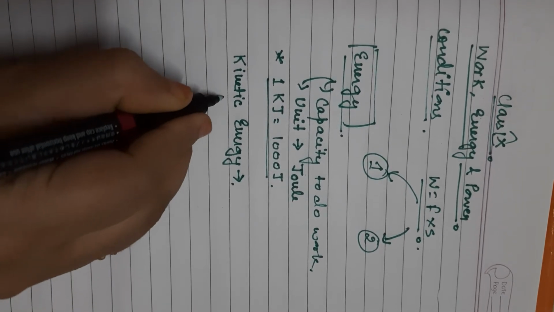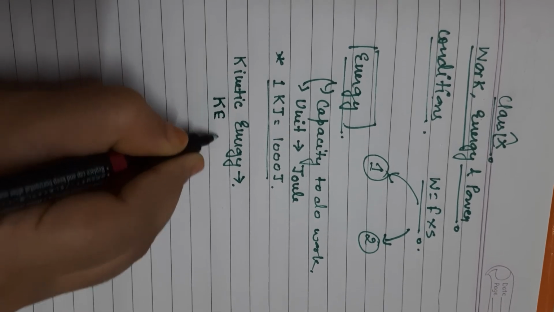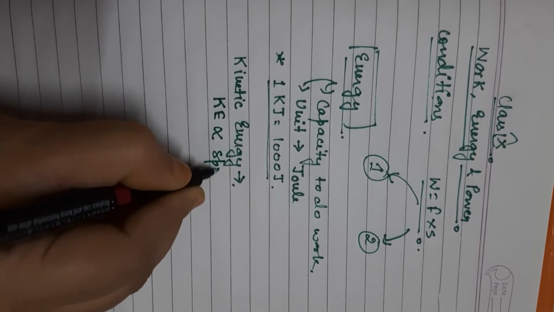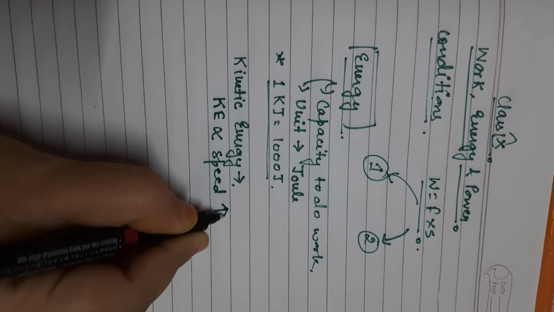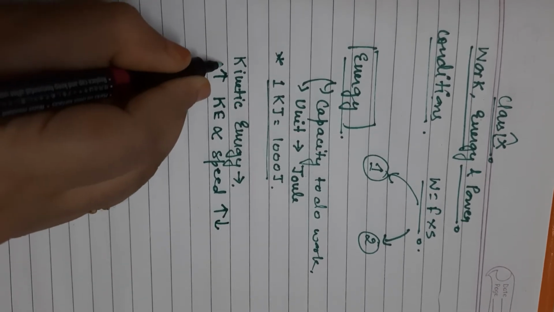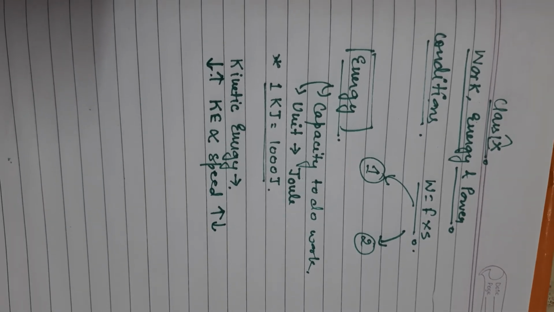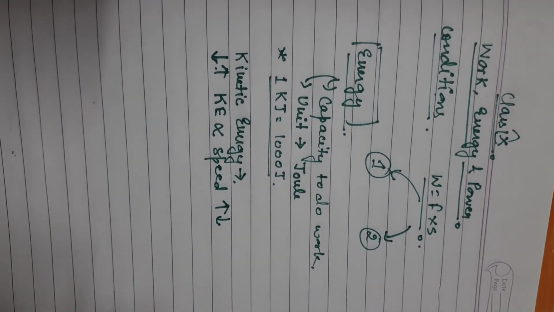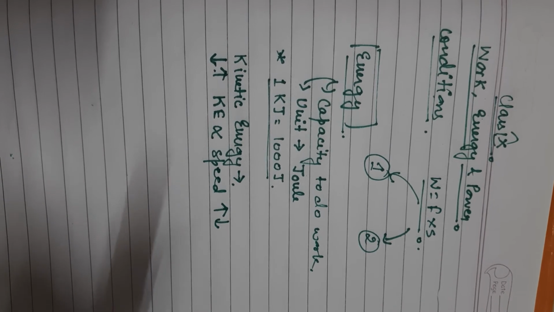One thing we got to know: the kinetic energy is directly proportional to the speed of the object. If the speed increases, the kinetic energy increases. If the speed decreases, the kinetic energy decreases. So kinetic energy is directly proportional to the speed with which the object is moving.